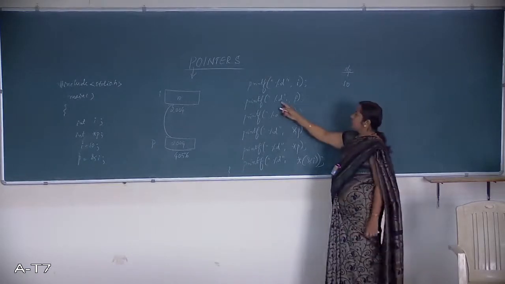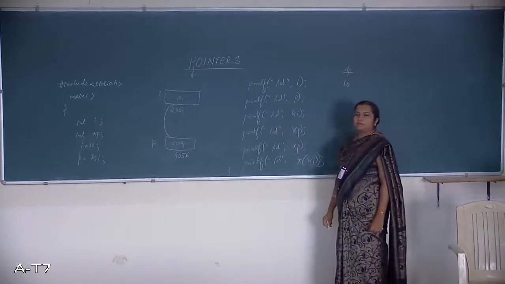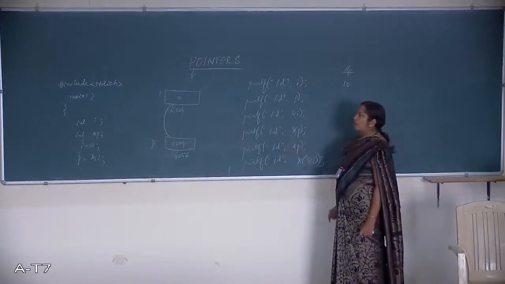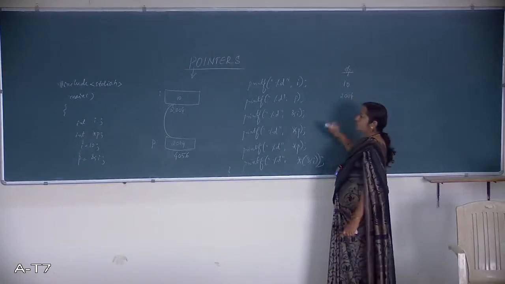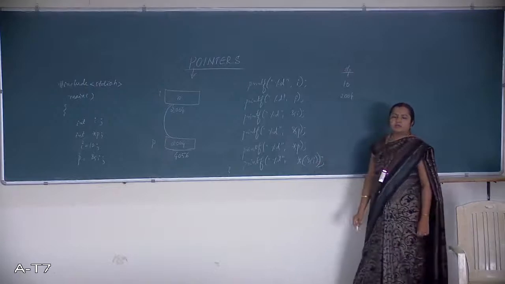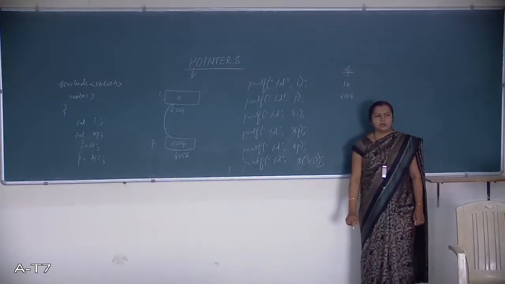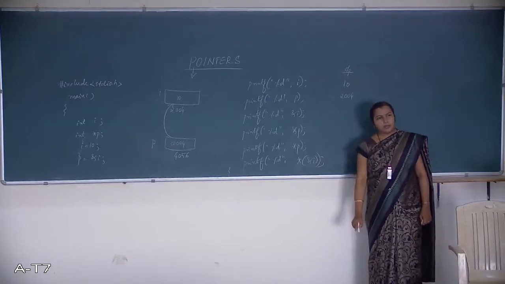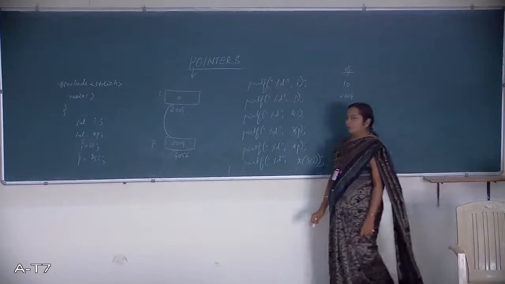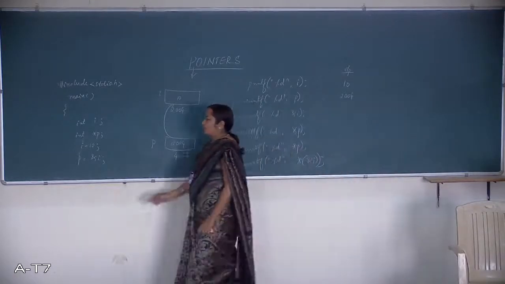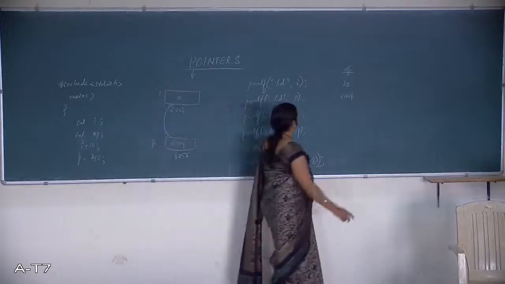And here, we are trying to print the value of P. What is P? P is equal to ampersand of I. What is the output in this case? This is 2004. If you write just I, that is the value of that variable, and ampersand I means the address. What is P holding? The address of the integer variable. Hence, what is P? Same.